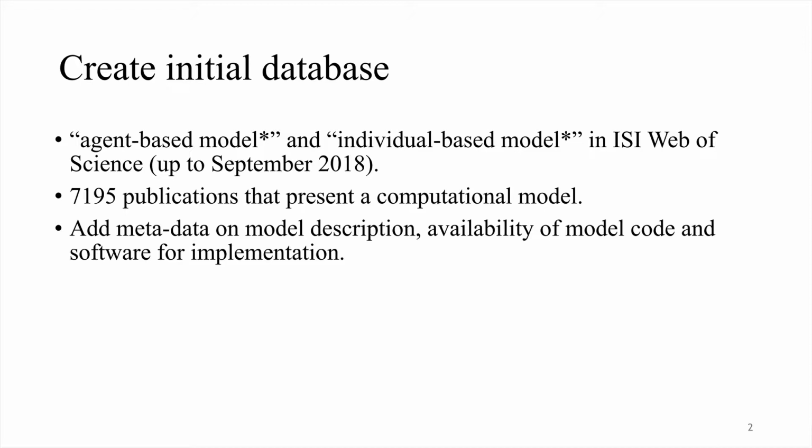Over the last few years, we created a database of more than 7,000 publications that describe individual and agent-based models. We selected papers using the keywords individual-based model and agent-based model in the ISI Web of Science. We use ISI Web of Science because it allows us to download good quality data about the papers. We are aware that the keywords do not capture all relevant papers and that we exclude certain publications by using the ISI Web of Science database.